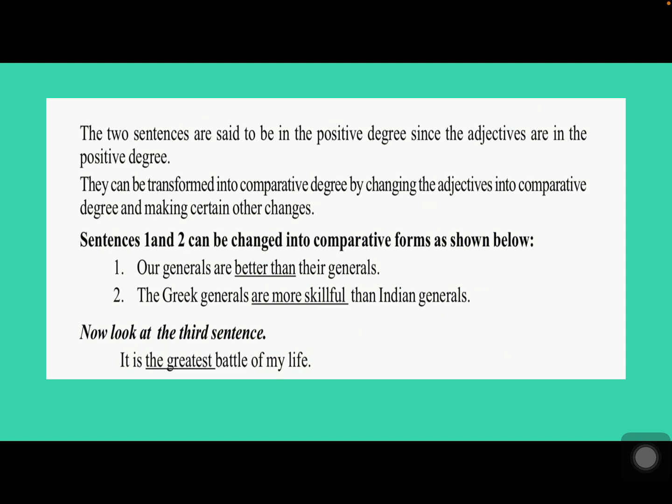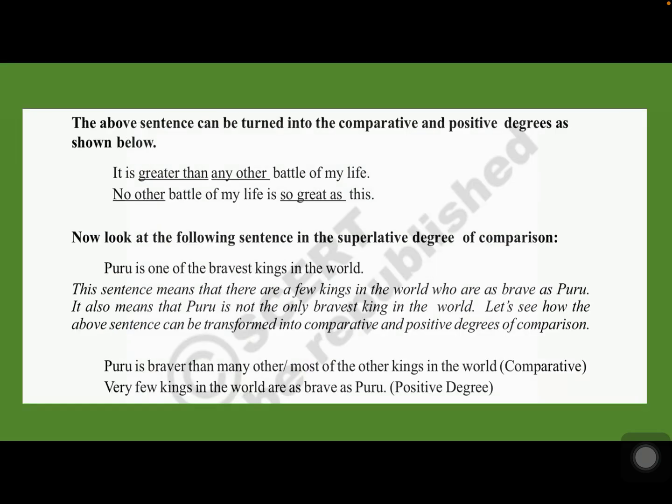Now the third sentence, it is the greatest battle of my life. Now when we change this, the above sentence can be changed into comparative and positive degrees like this. It is greater than any other battle of my life. And because here, no other battle will be used for positive degree, as I've already told you about the models 1, 2 and 3 in the previous video. Okay, no other battle of my life is so great as this.